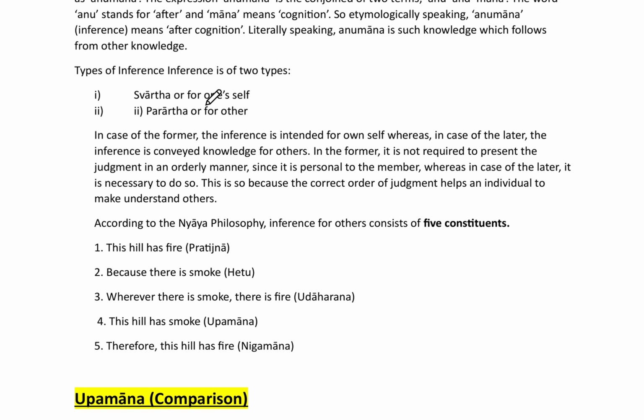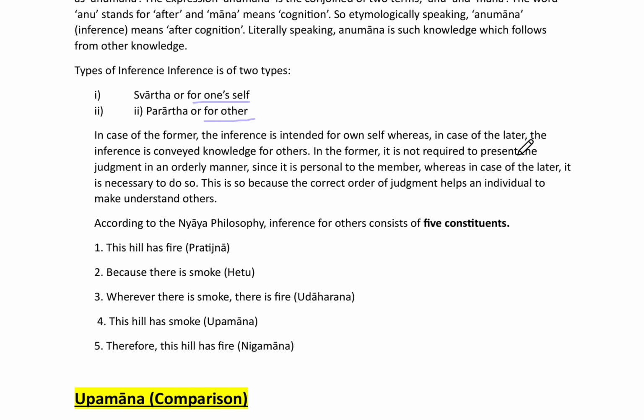Now we can see that inference has been divided into two types: Swarth, or for oneself, and second is Prararth, that means for others. In the case of the former, the inference is intended for one's own self, whereas in the latter, the inference conveys knowledge to others.